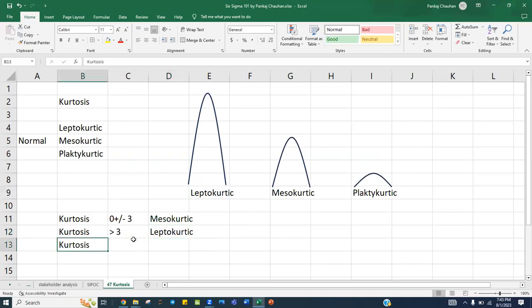And if the kurtosis value is less than minus 3, because 0 plus or minus 3 is mesokurtic, then this kind of data will be platykurtic data. So we calculate the kurtosis of the data and look at what value comes out. If it is within 0 plus or minus 3, then it's perfectly balanced, mesokurtic data. If the value is greater than 3, it's leptokurtic data. And if the value is less than minus 3, it's platykurtic data.